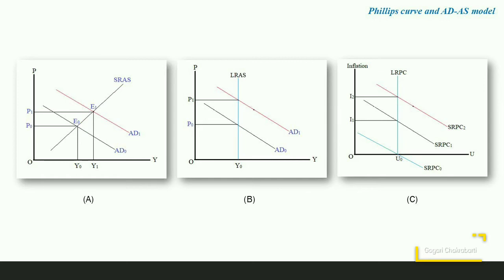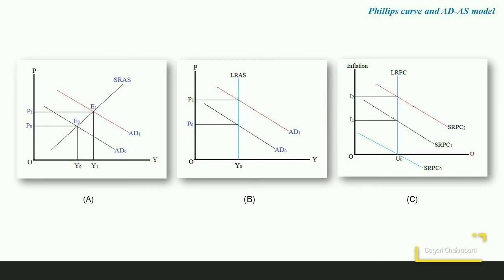Now suppose aggregate demand increases and the curve shifts from AD0 to AD1. The impact on prices is there, but there is no impact on the level of output. So this is essentially the same relationship which is depicted by the long-run Phillips curve.